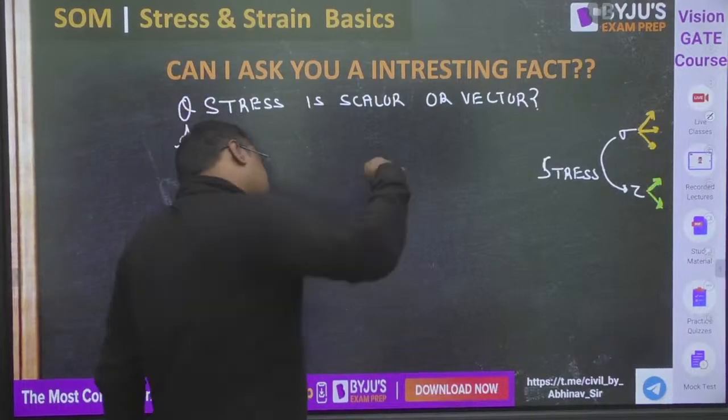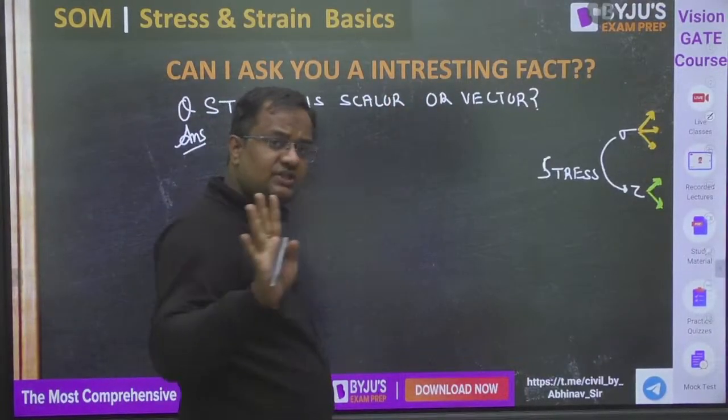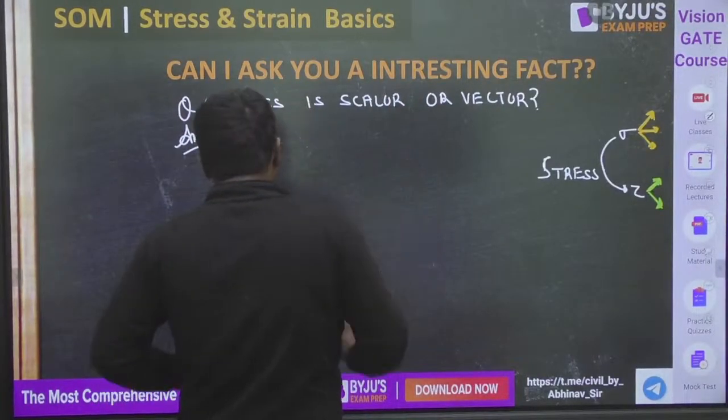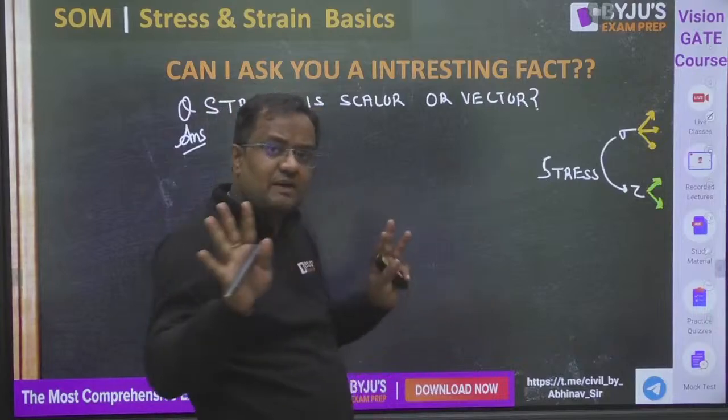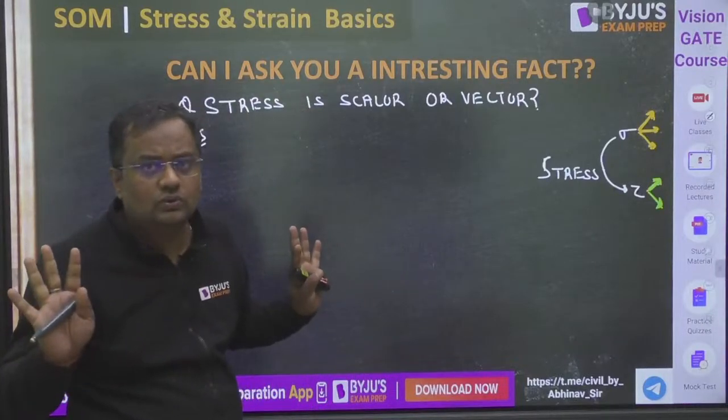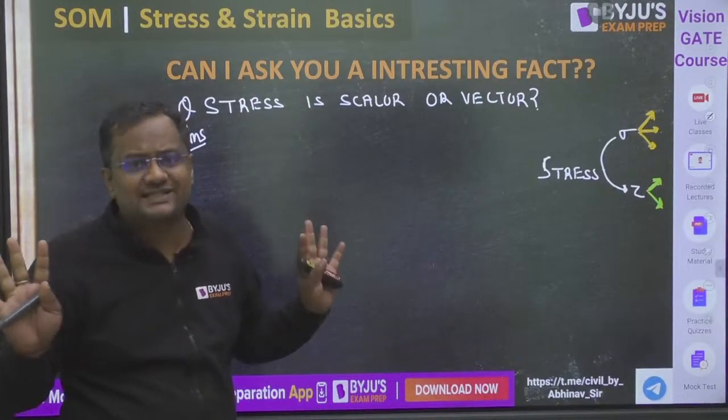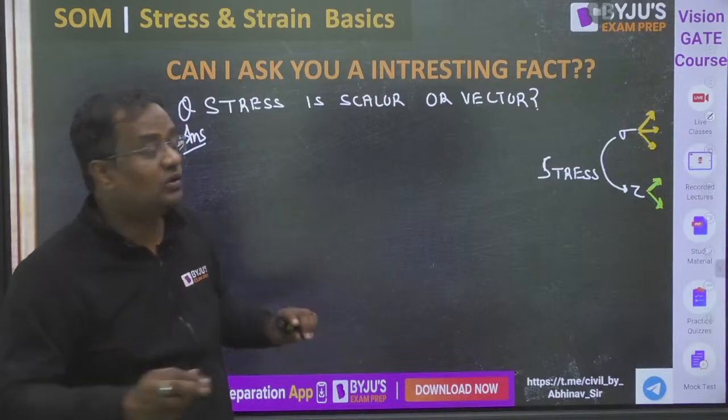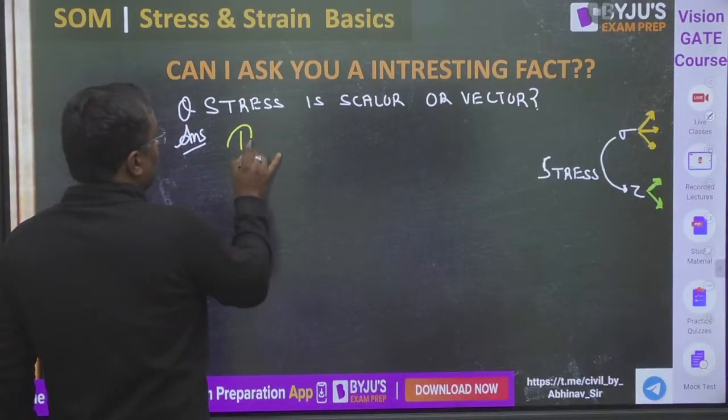Normal stress is perpendicular, shear stress is tangential. It has magnitude also, direction also. But it will not be scalar because it has direction, but it is not vector also, guys. It is actually tensor.